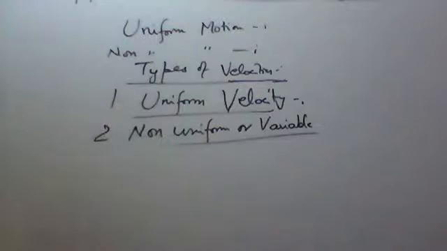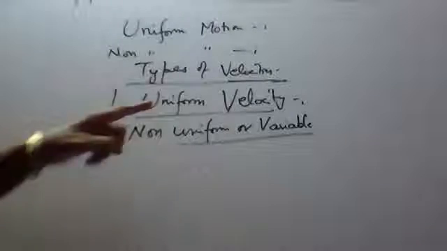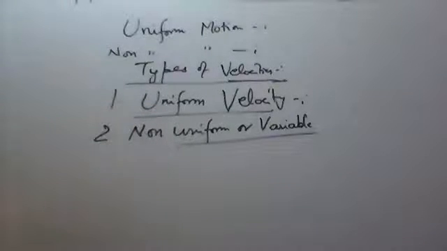If it is not changing its direction, it means it is moving in a straight line. So uniform velocity, we can also define as a body moving with a uniform speed in a straight line.